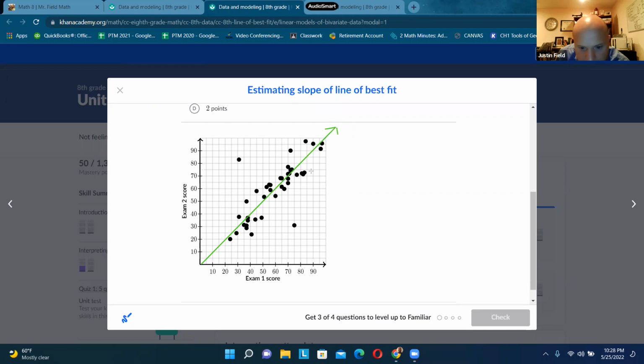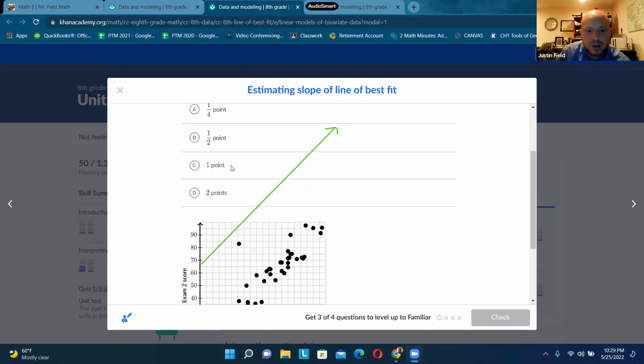And so we can see this line, if we pick 2 points on it, it's like 10, 10, 20, 20. This line almost has a slope of 1.